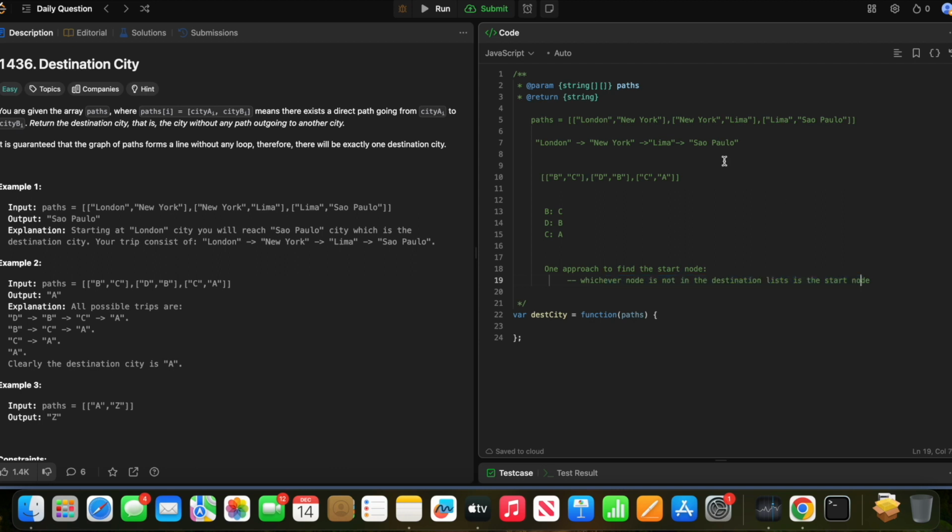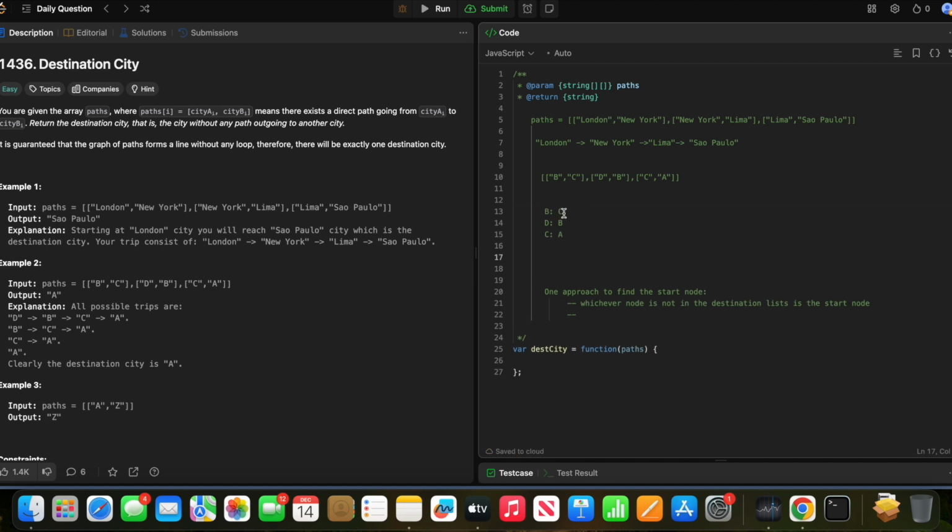Does it make sense? See here, from London to New York, New York to Lima, Lima to Sao Paulo. So New York, Lima, and Sao Paulo are all destinations. Only London is not a destination, because London is the start point. That is one approach, but I think the code will be too lengthy. Is there any other good method to find the start point?